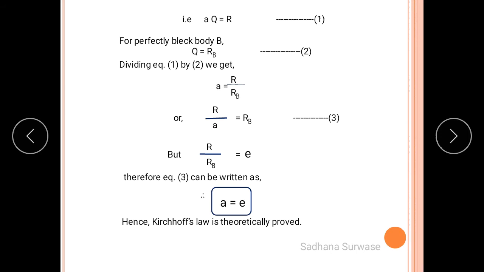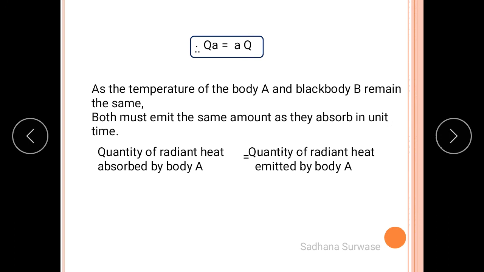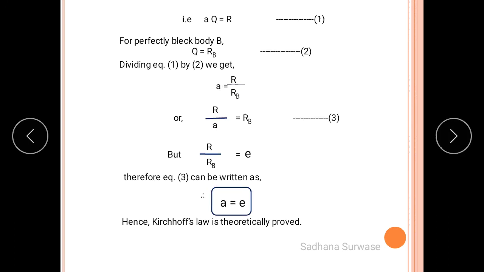So a into Q is equal to capital R. Here a is the coefficient of absorption, into Q, is the amount of heat absorbed by body A, and the amount of heat radiated is capital R. For the perfectly black body, Q must be equal to RB. Q is the amount of heat absorbed by the black body, and RB is the amount of heat emitted by the black body, that is the emissive power of your black body.